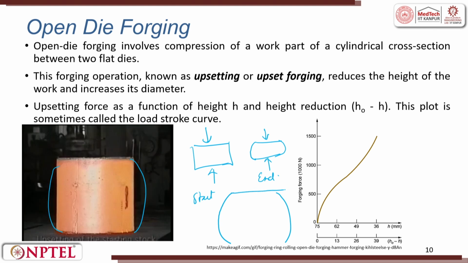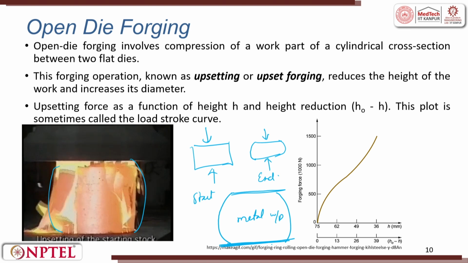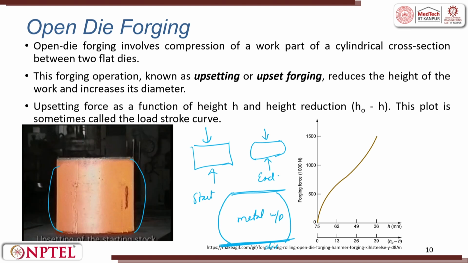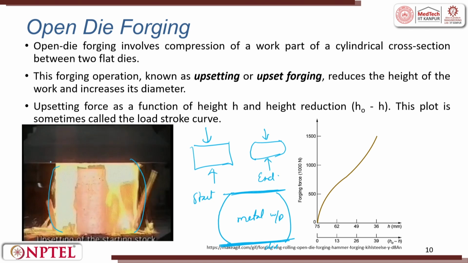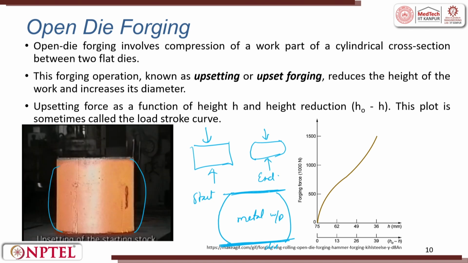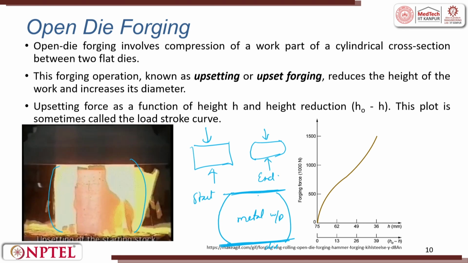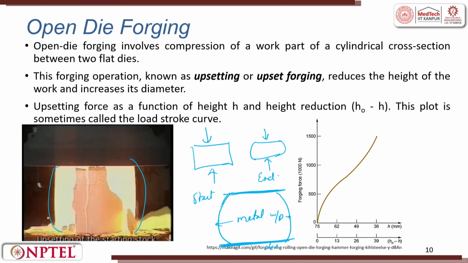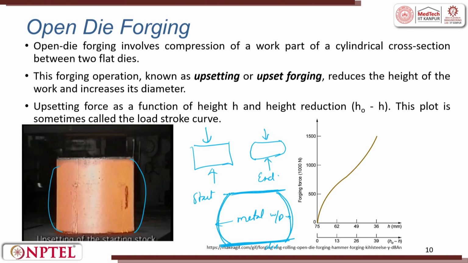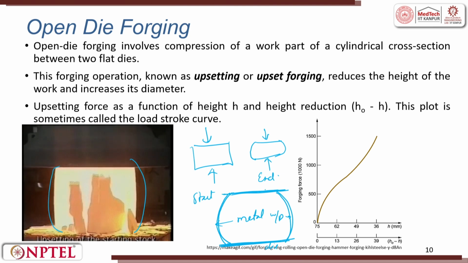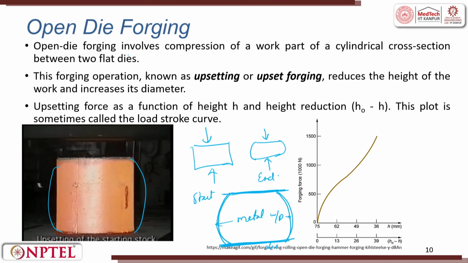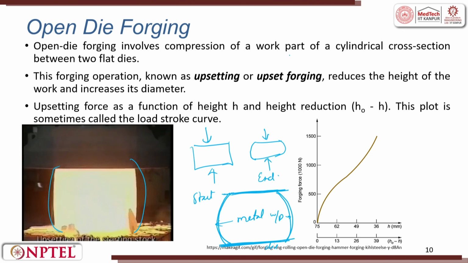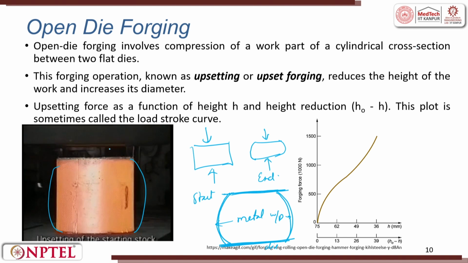What happens is at the top and the bottom, there is a huge friction between the metal workpiece and the die which is made out of metal. Because of this friction, the material is not allowed to flow easily, whereas in the center portion the material flows easily. That is why we get this bulged portion while doing open die forging, right. So, open die forging involves compression of the work part of a cylindrical cross section area between two flats.